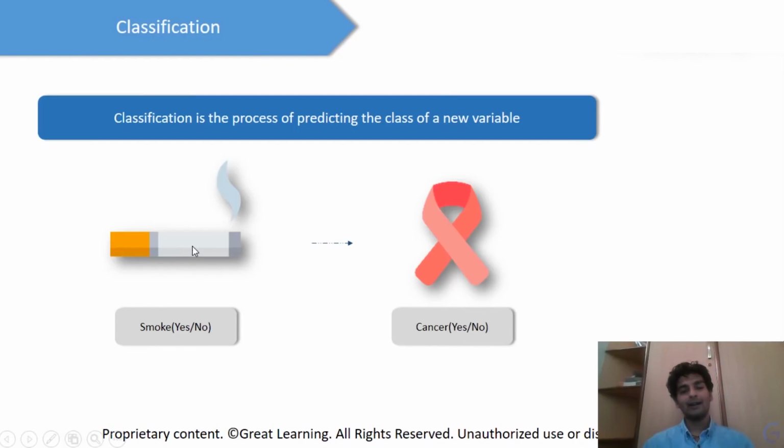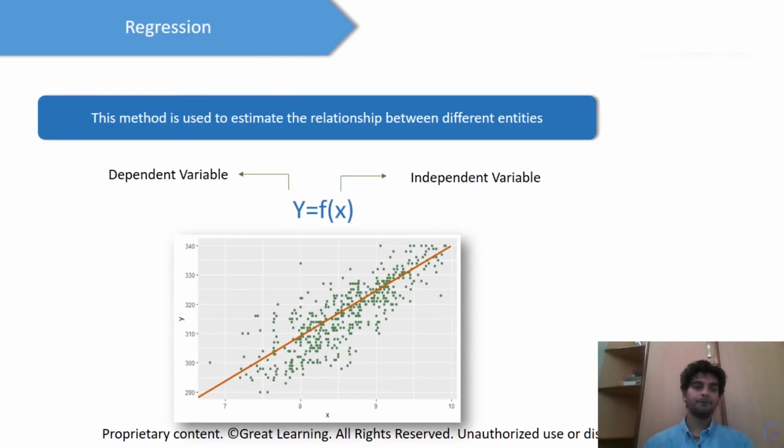I'm trying to understand if the person smokes or not, and on the basis of that, I'd have to predict whether the person has cancer or not. So I am trying to predict a class for the patient. The class is either having cancer or not having cancer, yes or no. This is what is known as classification. So that was the brief on classification.